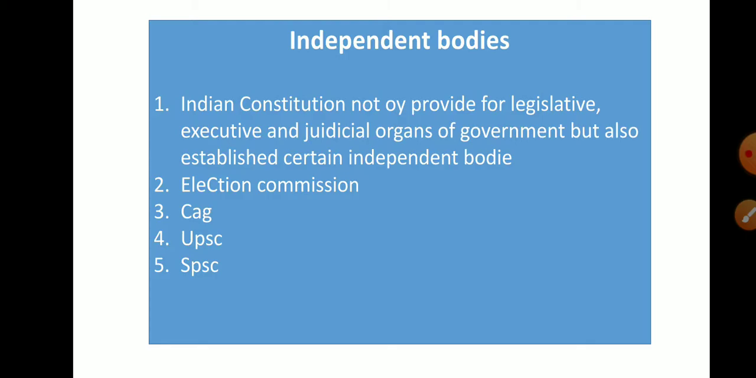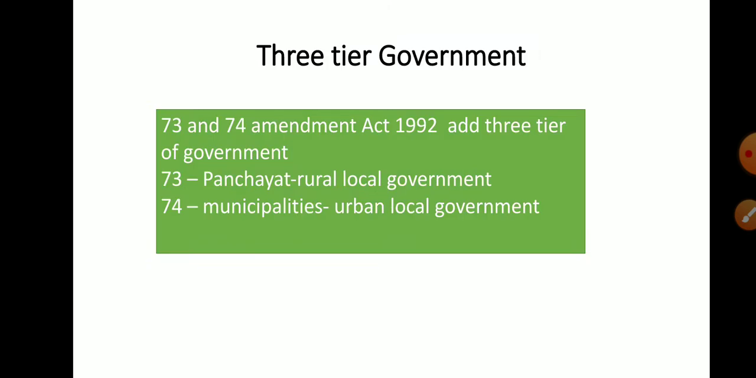Okay, the next main feature is independent bodies. The Indian constitution not only provides for the legislature, executive and judiciary organs of government, but also establishes certain independent bodies. Some examples are the Election Commission, CAG, that is Comptroller and Auditor General, UPSC, and SPSC. These various independent bodies are also a main salient feature of our Indian constitution. The next one is three-tier government.